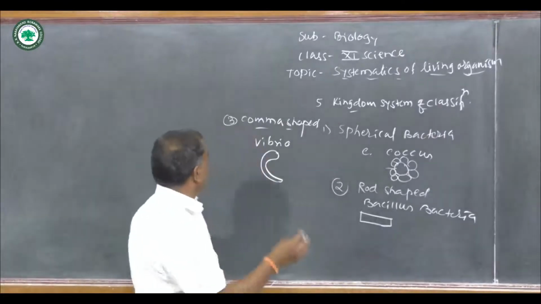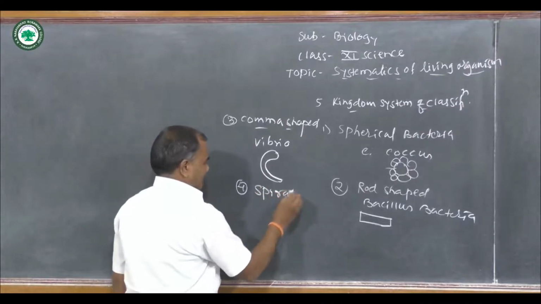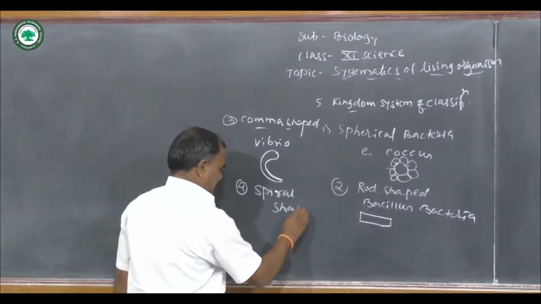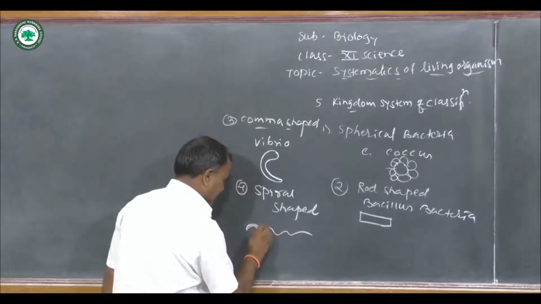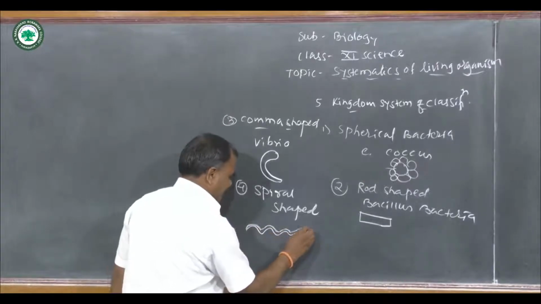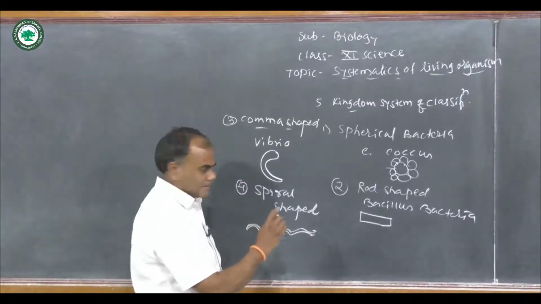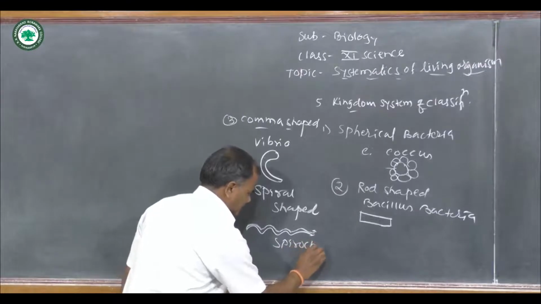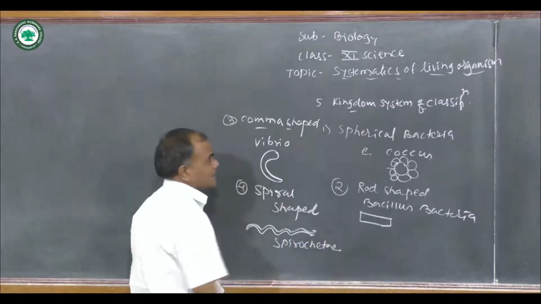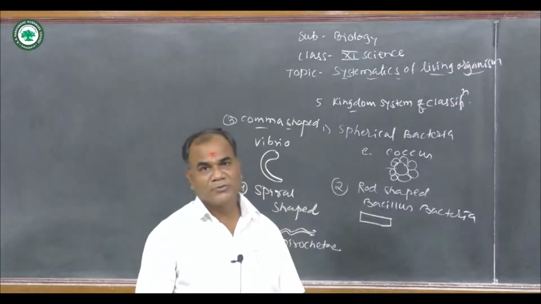And last is the fourth type, these are the spiral shaped. Spiral shaped bacteria. See the structure of it, these are spiral shaped or wavy. This bacteria is also known as the spirochete. On the basis of structure, the bacteria will be divided into 4 groups.